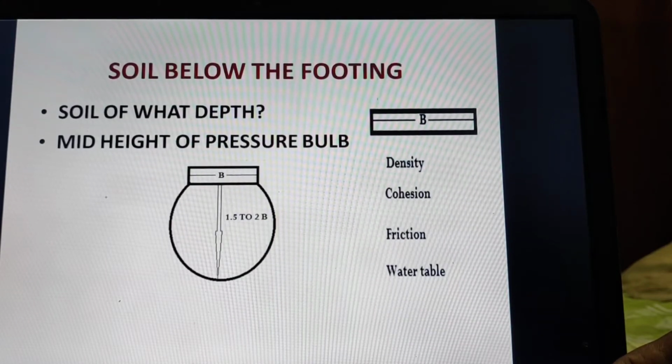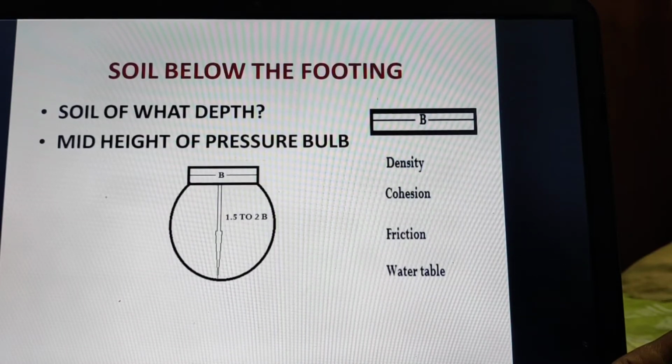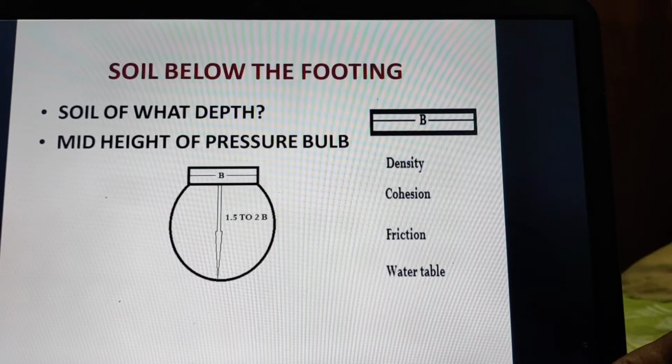So in this pressure bulb, the density of the upper layer may be different. If we see below, at 0.5 B depth the density may be different, at 1 B it may be different, at 1.5 B it may be different, and at 2 B depth it may be different. Similarly, cohesion value may be different at different depths.